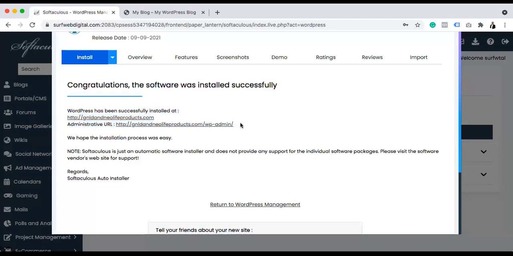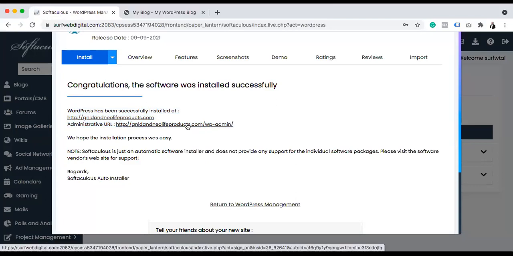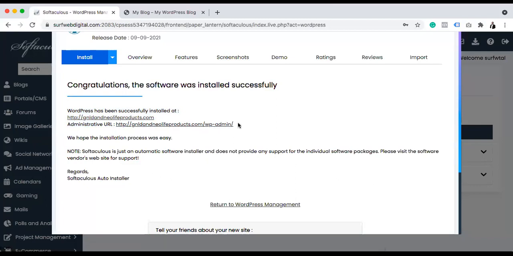But we need to log into the back end. To log into the back end, it will always be the name of your website, which in this case is gnldandneolifeproduct.com/WP. The only thing I'm going to do today is to set up the domain, the blog and posts for Supergrow. Then I will add Victoria's number there. Victoria is in Uganda, right? But like I said, everybody's going to have it, but it's good for you to know how to build this. So I can just click this.